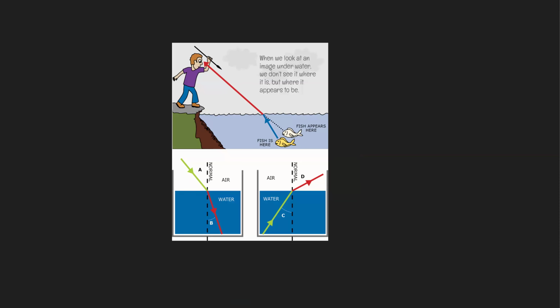And this is one of the applications. I think you have seen that when you swim in the sea, you see the fish here, the white one, as if the fish is here. But in reality, the fish is in this place. Why do we see the fish in a virtual position? That means it's not in its real position. We see it in another one, because of the refraction of light.